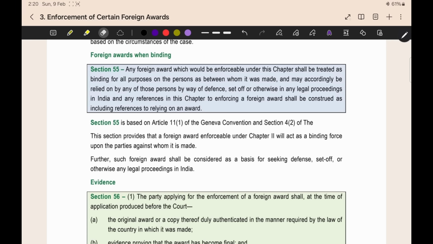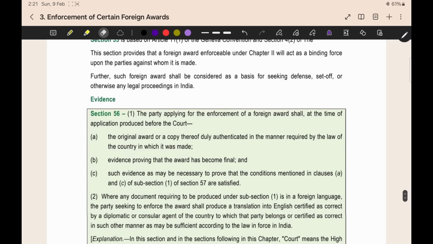The next section is section number 55, foreign award when binding. When the foreign award will be binding, for what all the purposes the award will be considered binding. This is given under this section. It will be acting as a binding force upon the parties. For what all the purposes, for seeking defense, set off or any legal proceedings, you can take this award as a binding award.